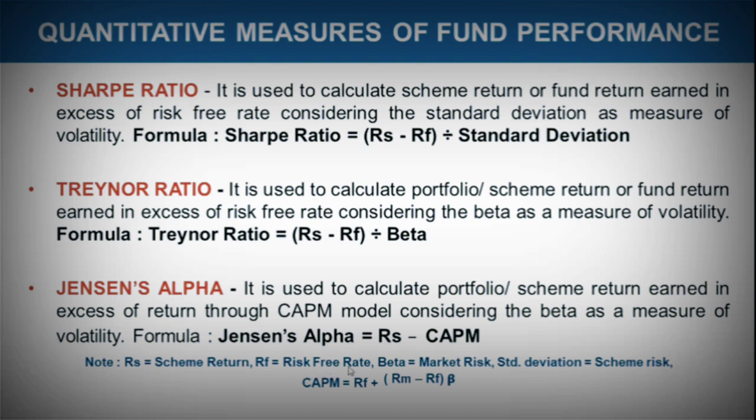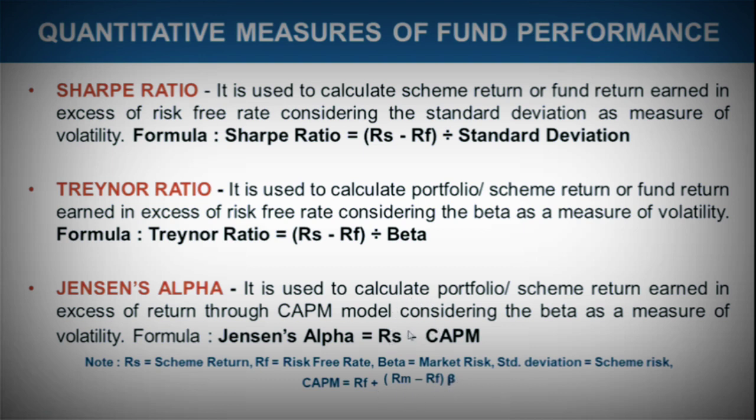So that would be considered as the risk-free rate. Beta is market risk related, standard deviation is scheme risk, and then CAPM has its own formula: RF plus RM minus RF into beta. RF is again the risk-free rate, RM is the return from the market, minus the return from a risk-free instrument, into beta. So this is the CAPM formula.